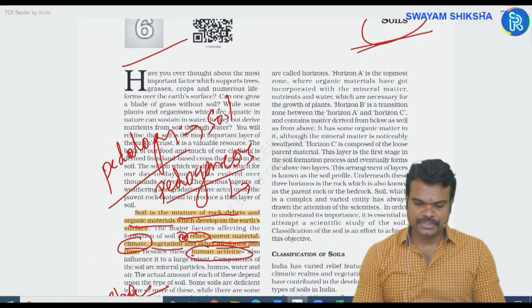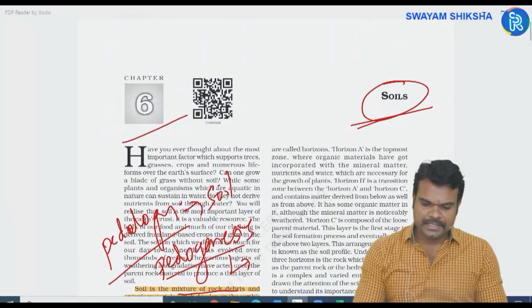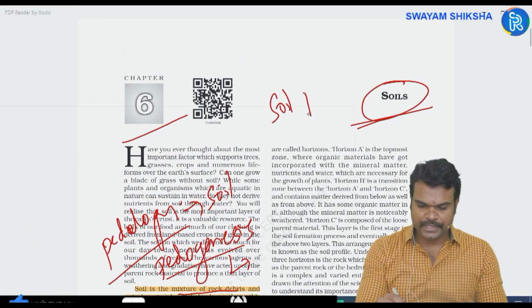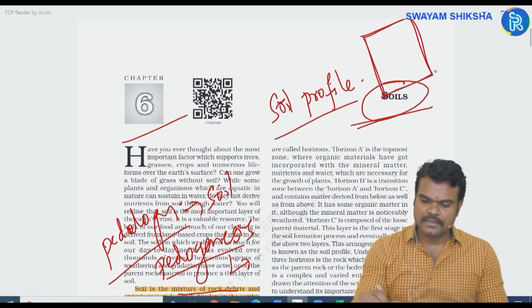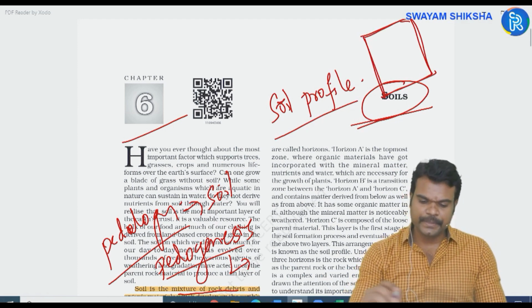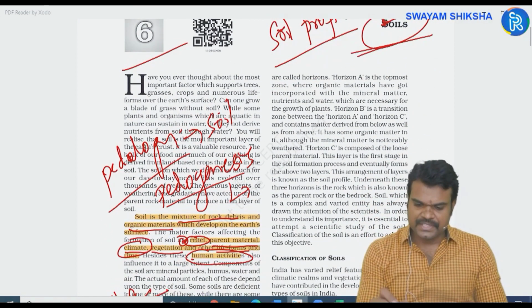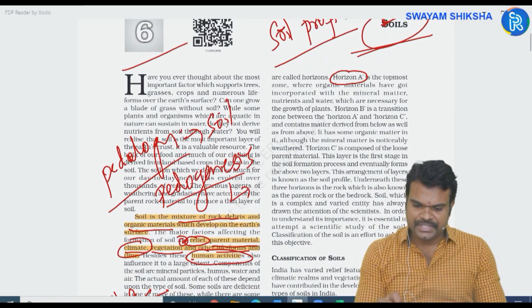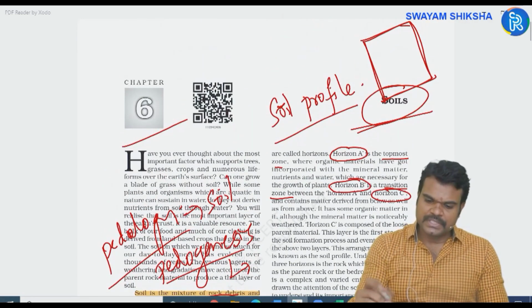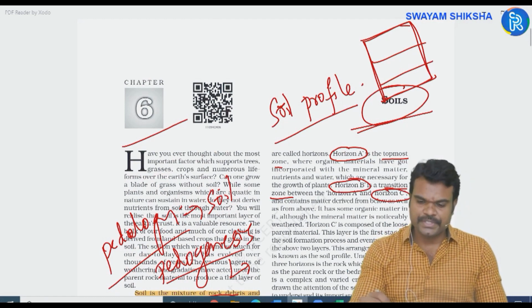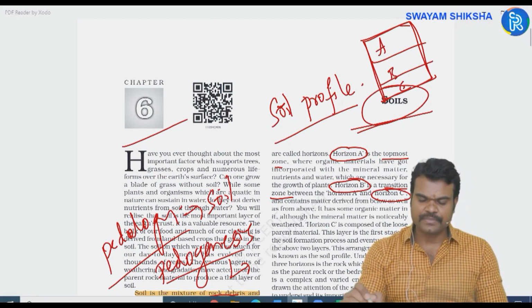or pedogenesis process. Next, you have another concept called soil profile. Soil profile is nothing but the vertical arrangement of the soil layers, okay? Generally, in NCERT, three horizons are given. Horizon A, which is considered as the topmost zone. Next, horizon B, which is the transition zone. And horizon C, which is the deeper or innermost horizon. A, B, C, okay?